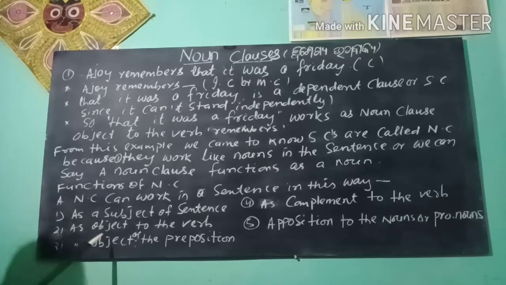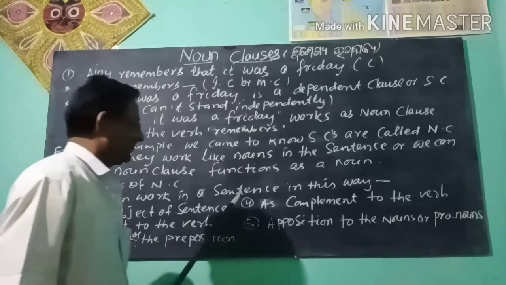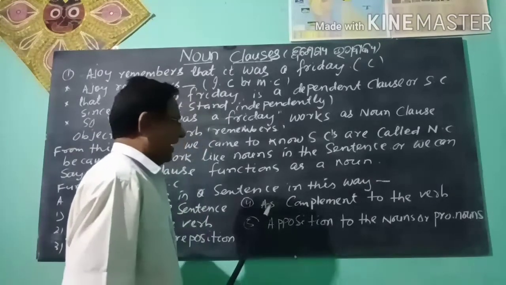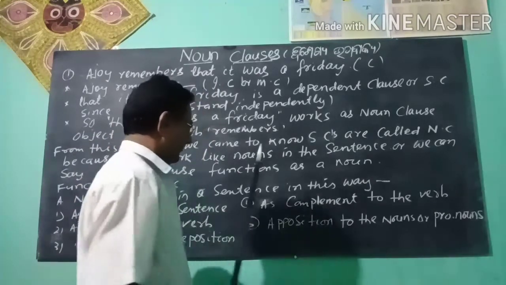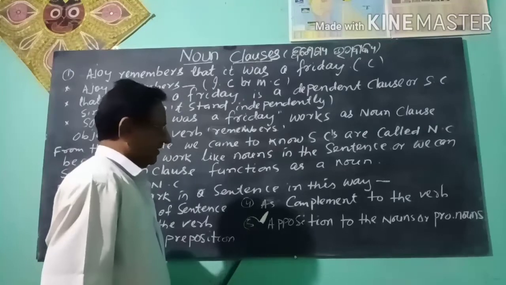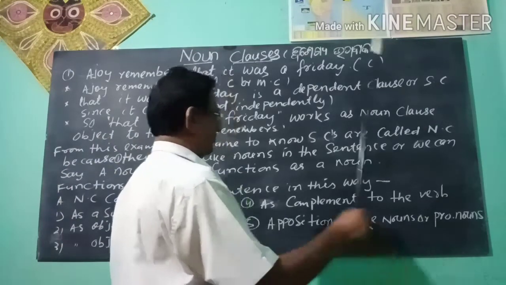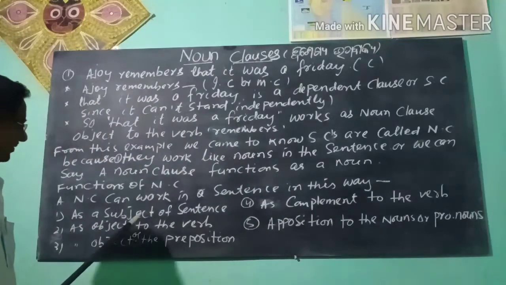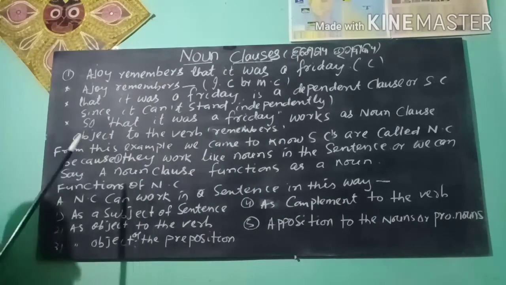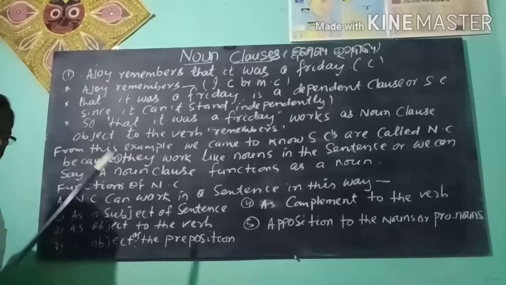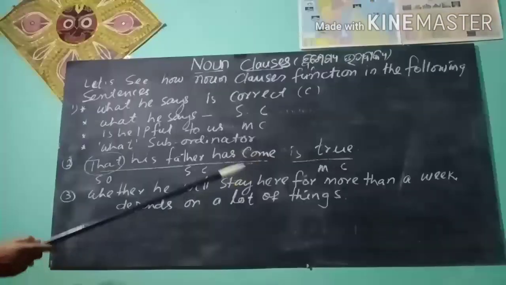Third, object of prepositions. Fourth, as complement to the verb. Fifth, apposition to the noun or pronouns. So, these are the functions of the noun clause in a sentence.